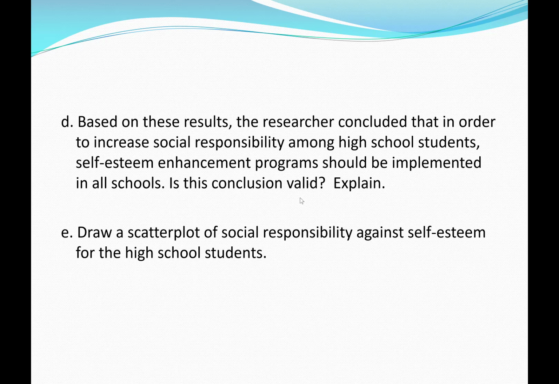And then in question E, it says, draw a scatter plot of social responsibility against self-esteem for the high school students. So it's similar to the scatter plot that you saw between height and self-esteem in an earlier example. A scatter plot would have the X variable, in this case self-esteem, and then the Y variable, which is the SR. Where two numbers meet, you would want to create a dot. Since there are 10 cases, you would have 10 dots. So see if you can draw the scatter plot and look for some kind of pattern.